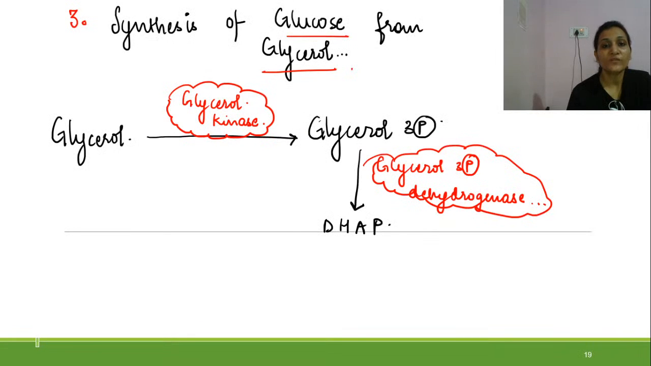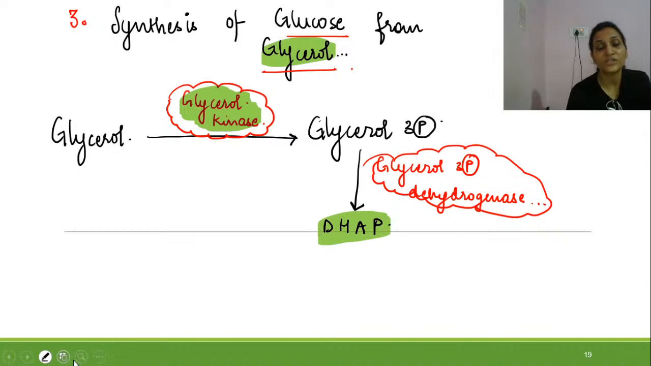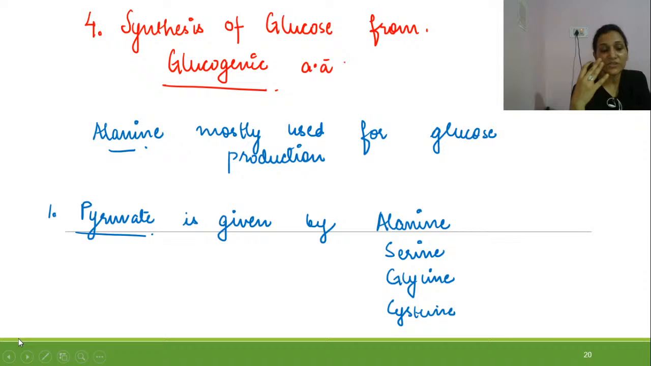Then formation of glucose from glycerol. So there will be the utilization of enzyme glycerol kinase, and it will form glycerol 3-phosphate, and it will lead into formation of dihydroxyacetone phosphate, which is the intermediate. And the rest of the reactions are reversible, and the place where the irreversible reactions are reached, we will just use fructose 1,6-bisphosphatase and glucose 6-phosphatase.